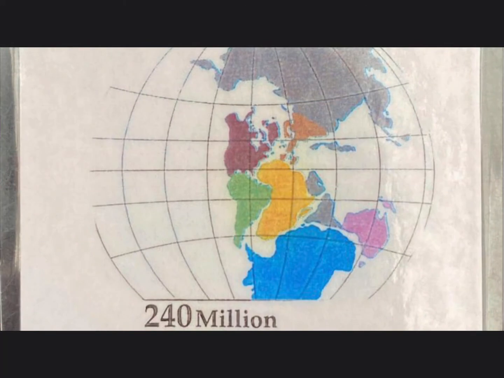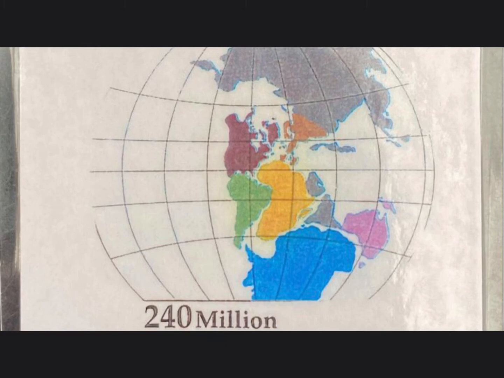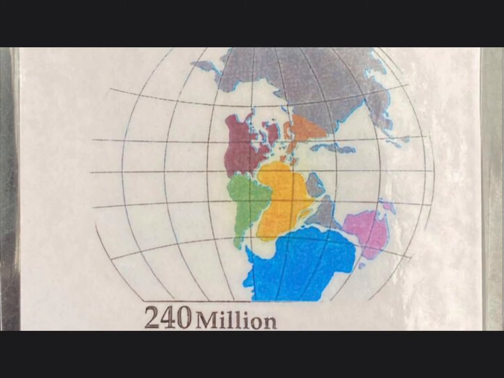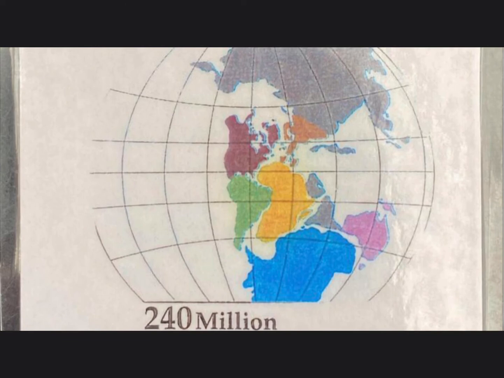This is what the Earth looked like about 240 million years ago. During the Carboniferous period, Euramerica, which would include North America, Northern Europe, and Greenland, remained separate from Gondwana to the south. Parts of Asia, including China, were surrounded by warm oceans.